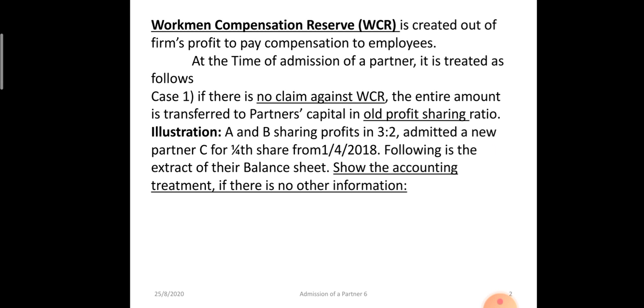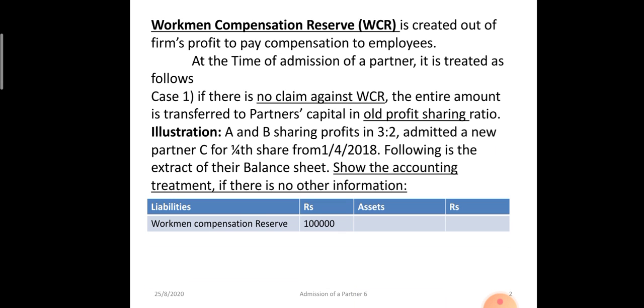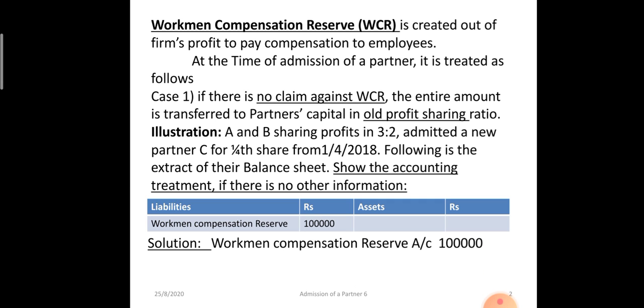In that case we assume that there is no claim and the whole amount in the workman compensation reserve will be distributed among the old partners in the old ratio. So the journal entry is workman compensation reserve account debit 1 lakh, to A's capital and B's capital. 1 lakh is divided among the old partners in the old ratio, that is 3:2, 60,000 and 40,000 rupees.